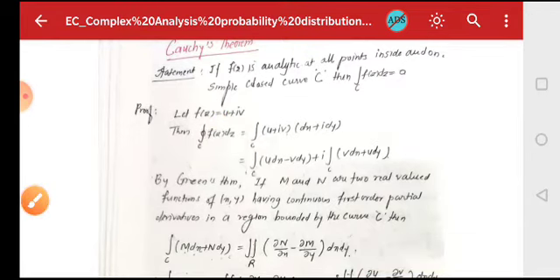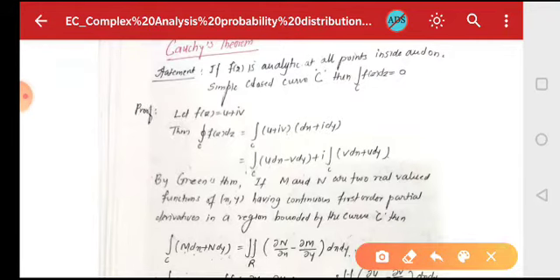Now you can separate the real and imaginary parts and you'll get the integral over C of u dx minus v dy, plus i into integral over C of v dx plus u dy.